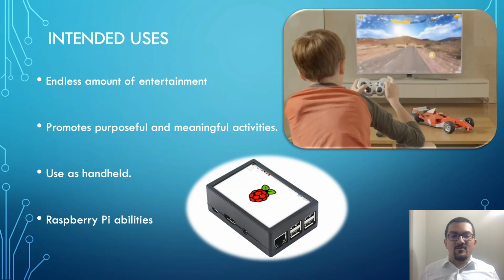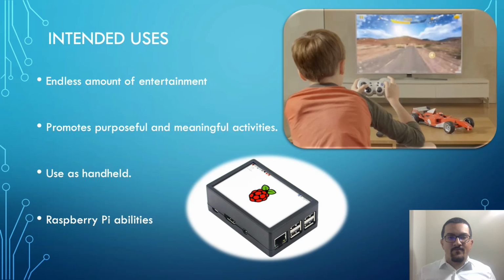Now, what can our users intend to use our product for? The device comes with an endless amount of entertainment on the platform. The very first game will be running on the console. Research has found that gaming promotes purposeful and meaningful activities for children up to adults, and stimulates the brain with cognitive actions and visuals. The product is intended to be used as a handheld with a touchscreen or connected wirelessly or wired to our television. The product also gives the user the option to use the many Raspberry Pi possibilities, such as browsing the internet.